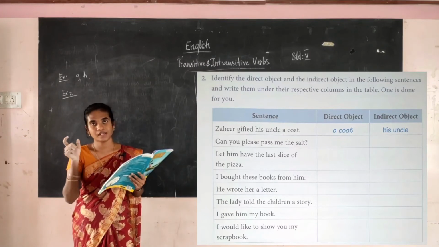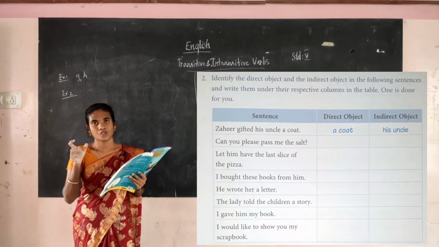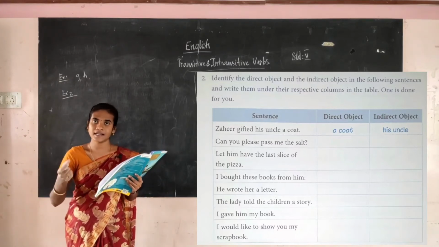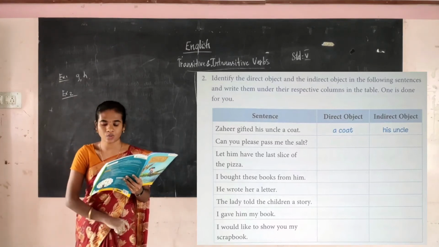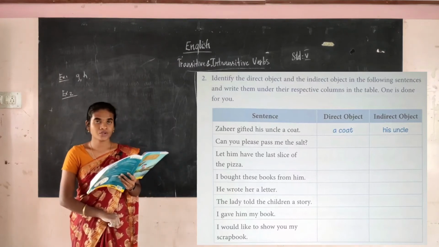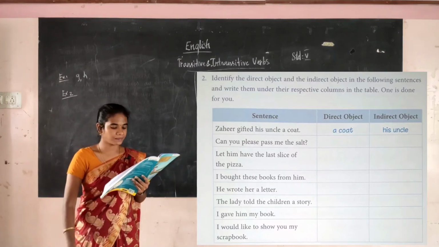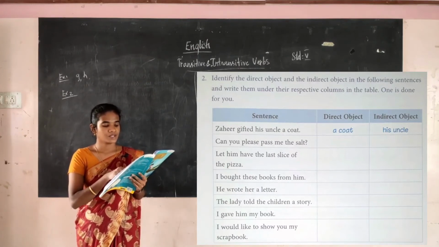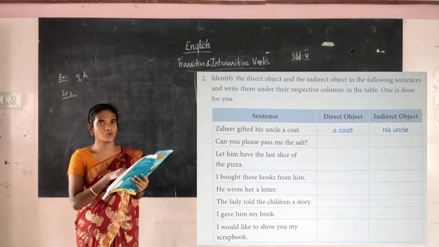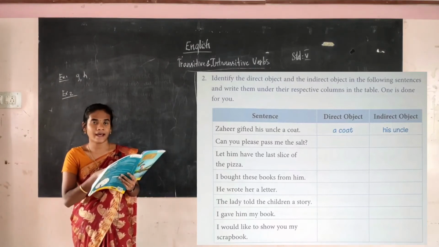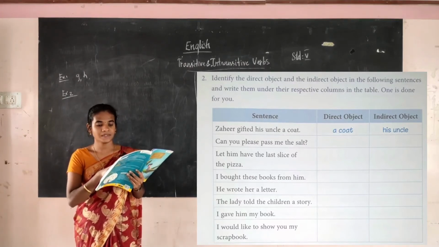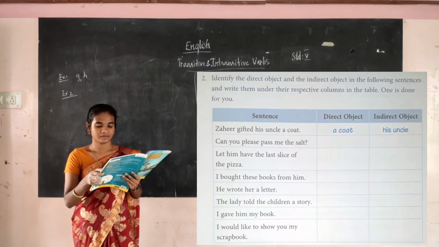So you have to relate the question. For the direct object, verb plus what question you have to ask. For the indirect object, verb plus to whom or for whom. Like that you have to say and write down. Okay. I bought this book from him. Bought what? This book. This book is the direct object. Bought for whom? Him. Him is the indirect object.